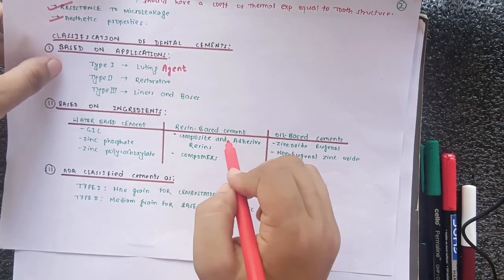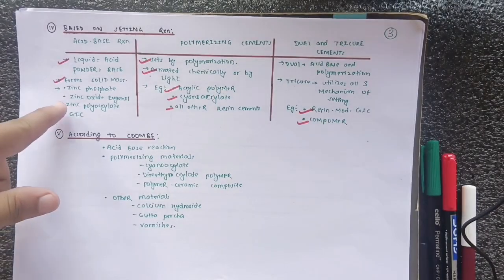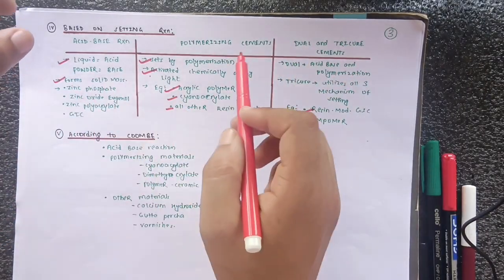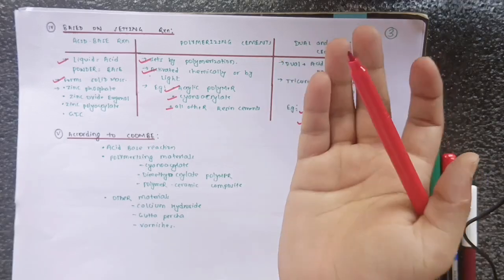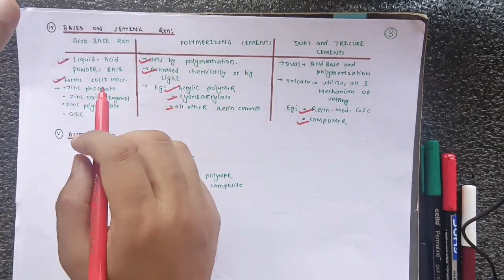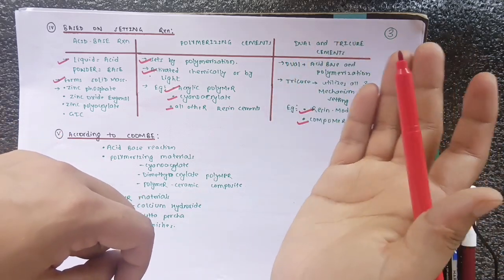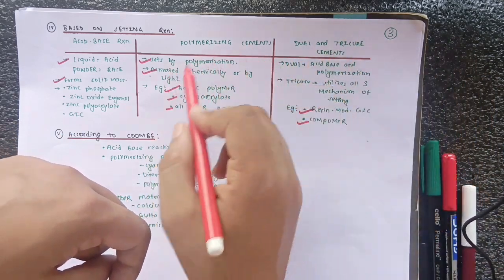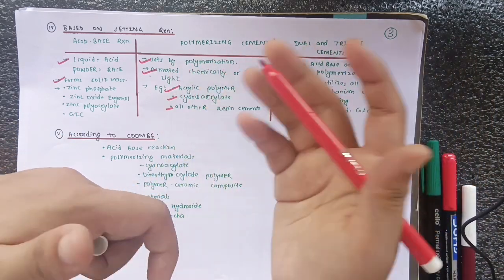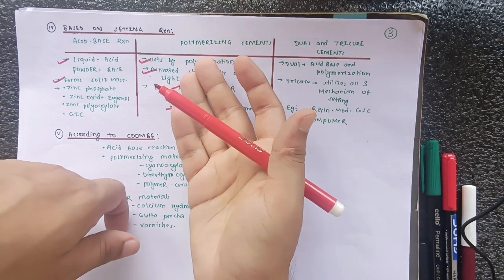And composite are in resin based cement. But here we include all those famous names: zinc phosphate, zinc oxide eugenol, zinc polyacrylate, and GIC. And polymerizing cement is similar to resin based cement: all other resin cement and composite compomers are in this polymerizing cement.